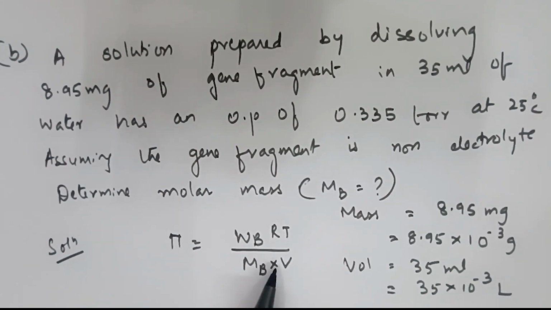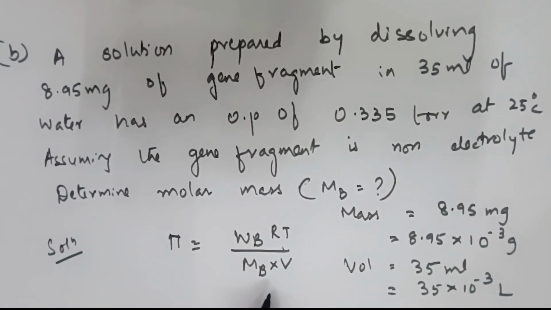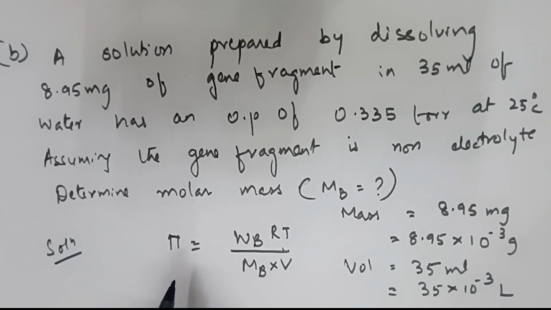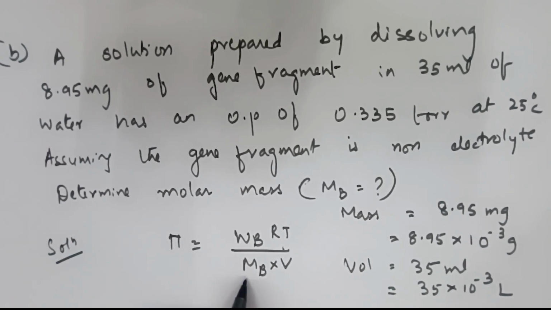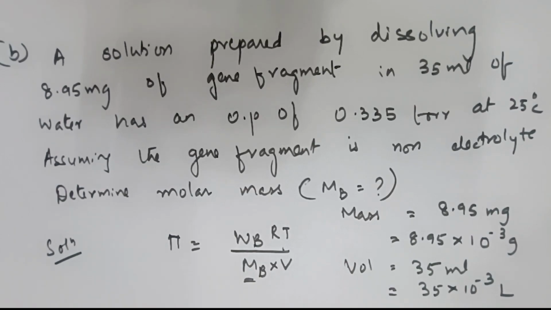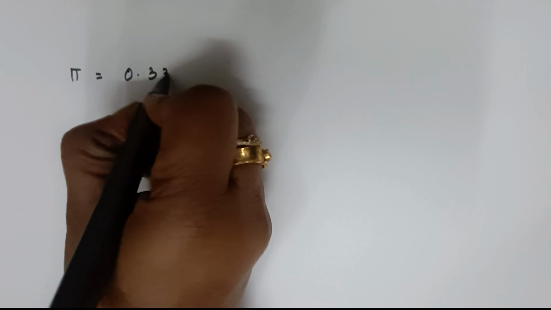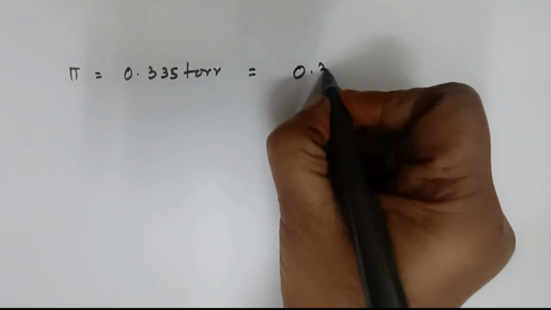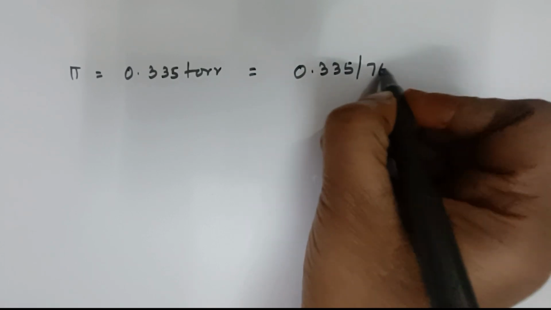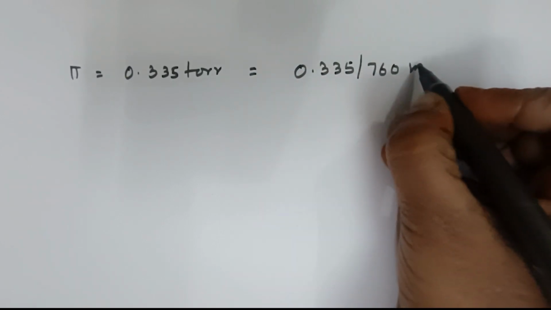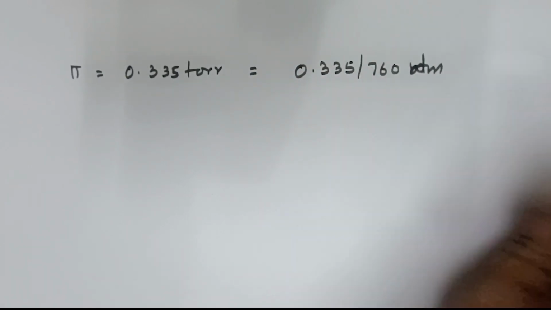WB is there, V is there. Now, temperature. Did they give pi? Okay, pi also they've given. I need to calculate MB. How much is pi given to us? 0.335 torr. Let me take a fresh page. Torr converted into atmosphere will become 0.335 divided by 760, since 760 mm is 1 atmosphere, ATM. Okay, this is also over.